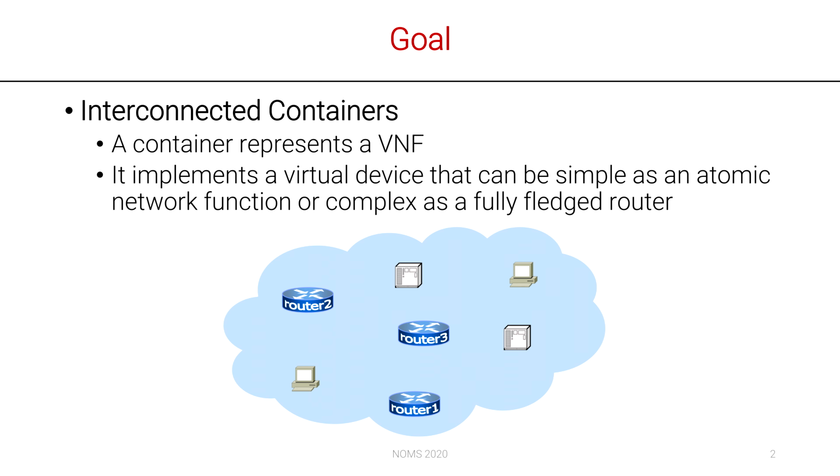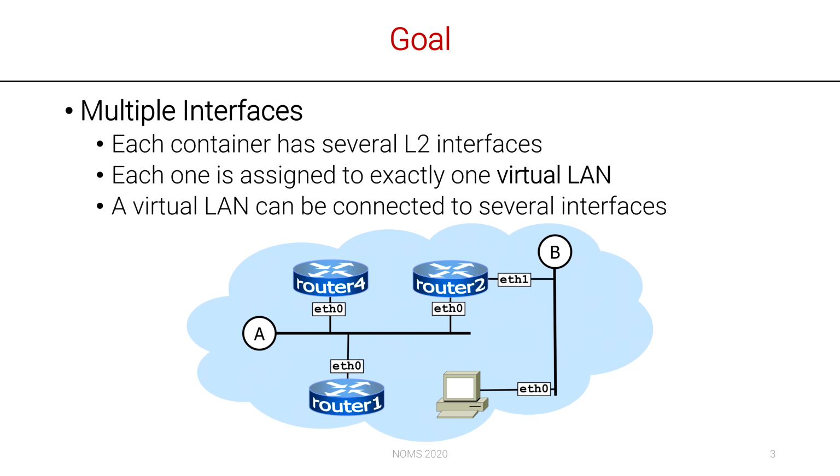The goal of the work is to create a virtual network scenario composed by devices represented by interconnected containers. A container implements a virtual device that can be as simple as an atomic network function or as complex as a fully fledged router. A virtual device is mainly composed by a virtual CPU with RAM and a virtual disk. Each container has several layer 2 interfaces, and each one is assigned to exactly one virtual LAN. Conversely, a virtual LAN can be connected to several interfaces.